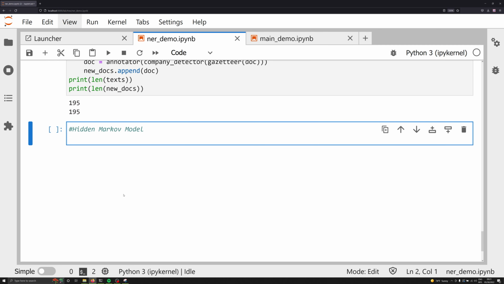Now it comes time to actually create our aggregator, which is known in the Skweak library as an HMM, which stands for Hidden Markov Model. This is really the crux of the whole library, this approach and the training of a new model. So let's go ahead and create our HMM model right now. Following the documentation, we're going to call this variable hmm, all lowercase, and make that equal to skweak.generative.HMM, capital HMM here. And this is going to be called hmm all lowercase, and then the second argument that we need to pass in are the labels that we can expect this model to look at. We want to be able to identify right now just company.